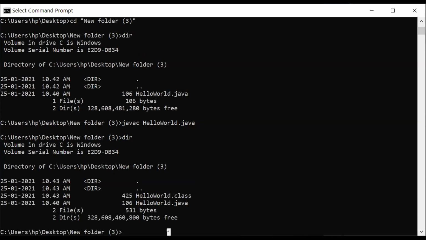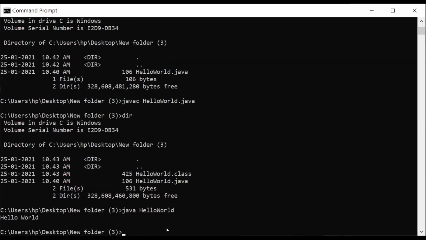Now the next step is how to run it. To run the program, we say java and then the name of the class. In this step we will not use the extension .class, we will just say java HelloWorld. Okay, you can see the output, we are getting Hello World on our screen.